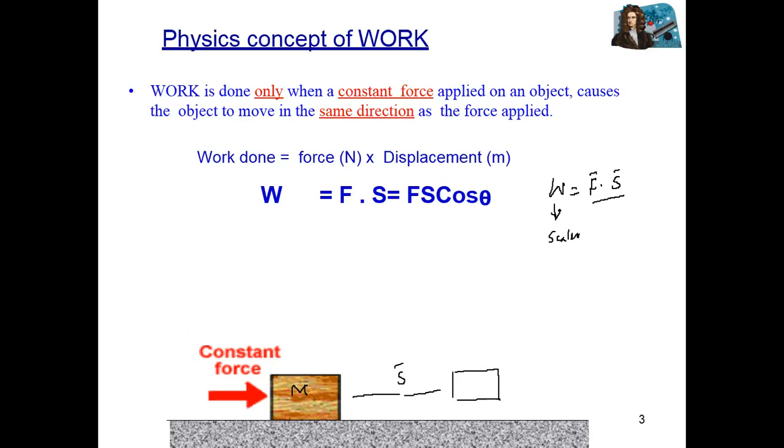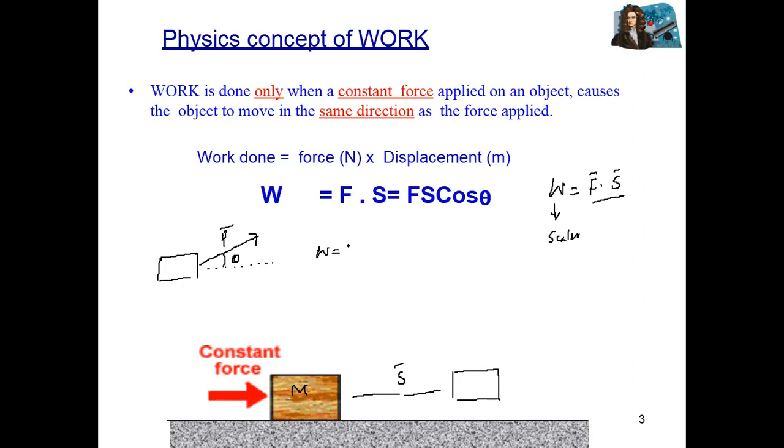But when the force makes an angle with the displacement, for example if you apply a force on a body making an angle theta with the horizontal, then what is the work done?